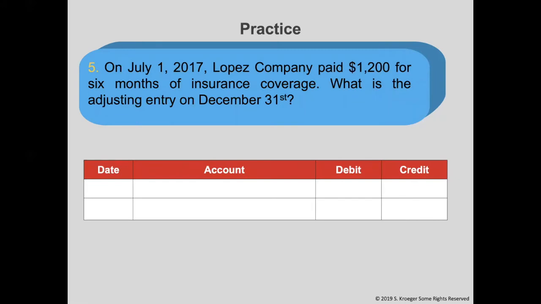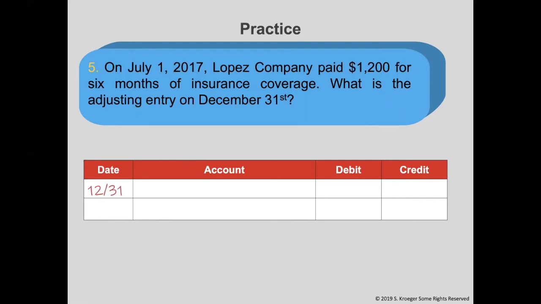How much of the $1,200 do we have left? It's actually nothing. From July 1st to the end of December, 6 months have passed, which is the amount of months that we prepaid. We would need to purchase another policy to continue having insurance. The journal entry we are making needs to record the expense and show that the asset has been reduced to nothing. The date of this entry is December 31st.